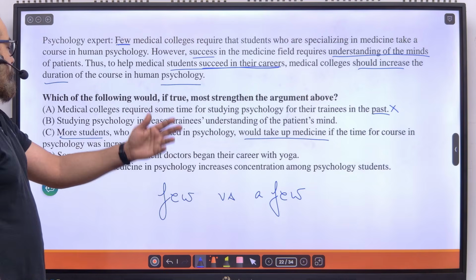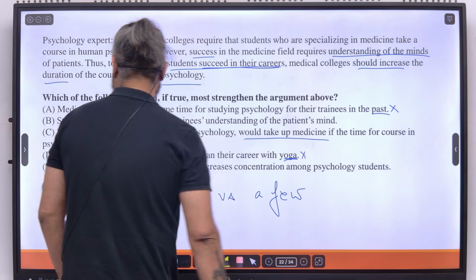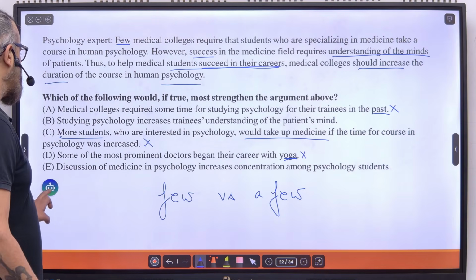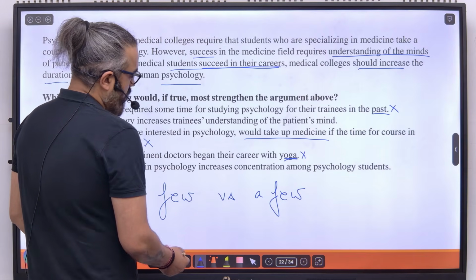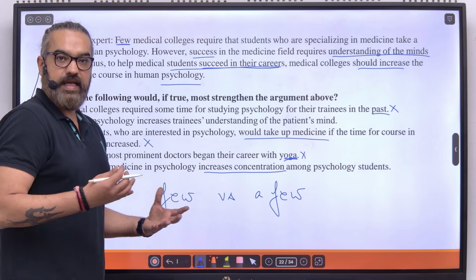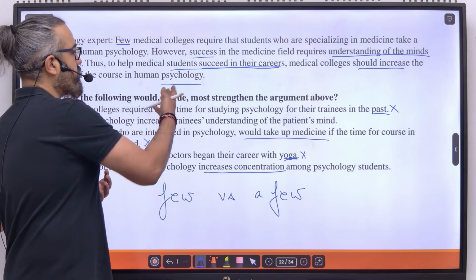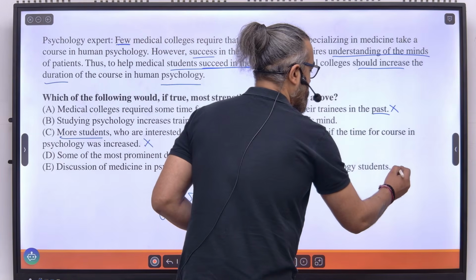D says some of the most prominent doctors began their career with yoga. Yoga, we're not talking about yoga. E says discussion of medicine in psychology increases concentration among psychology students. Okay, it increases concentration among psychology students, but does that tell me anything about students succeeding in their careers? No. So I can eliminate this as well.